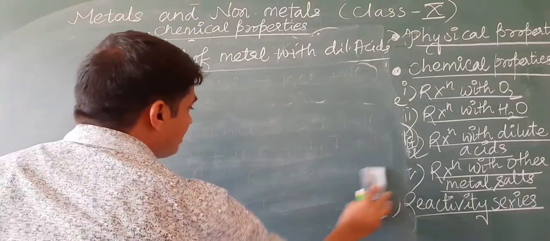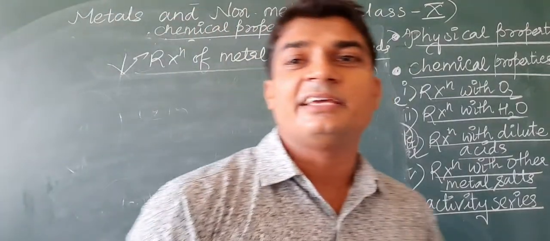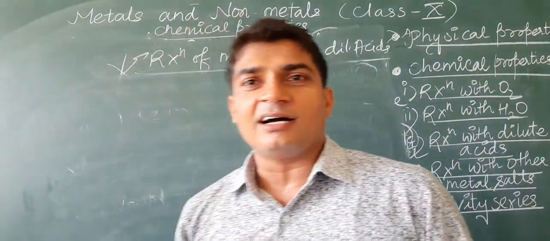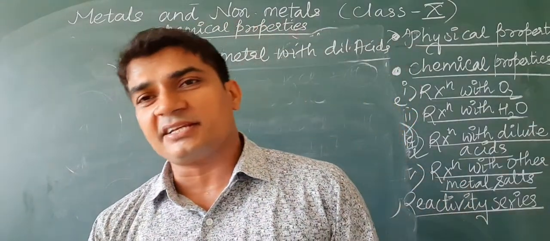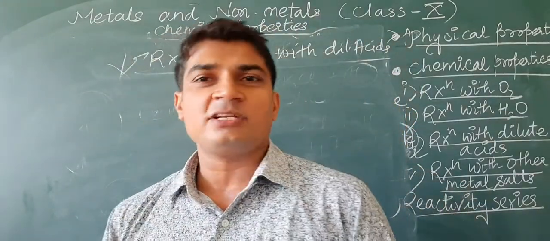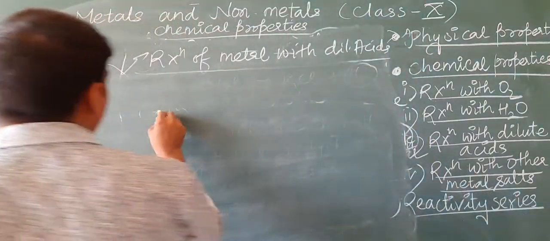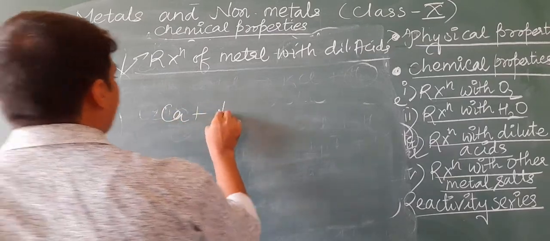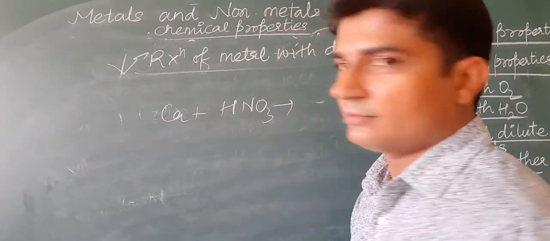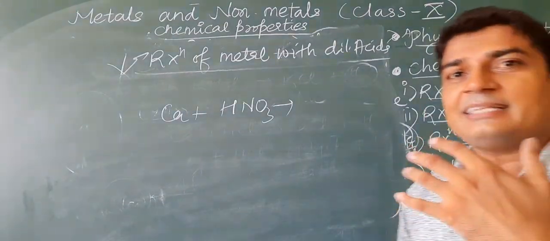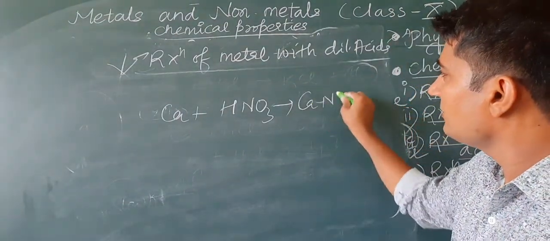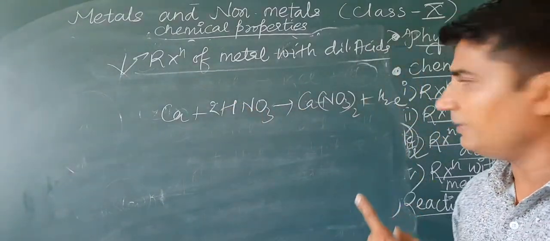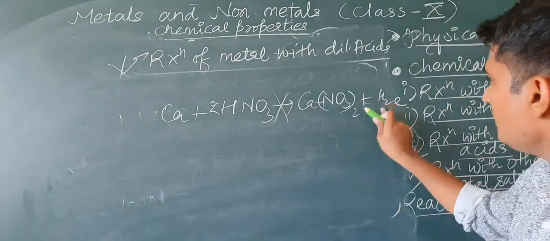In all these reactions, whenever metals are reacting with acids, they release hydrogen gas. But with dilute HNO3, if any metal is reacting with dilute HNO3, then hydrogen gas is not released. For example, if calcium reacts with HNO3, the reaction should be like this: Ca(NO3)2 plus H2. It should have been like this, but it is not like this. The hydrogen is not released.